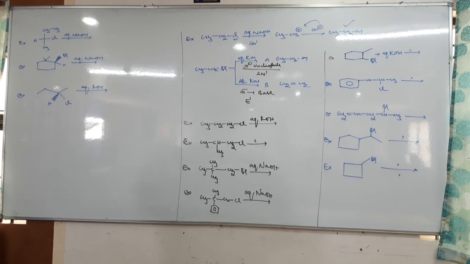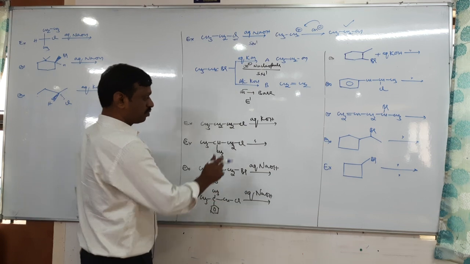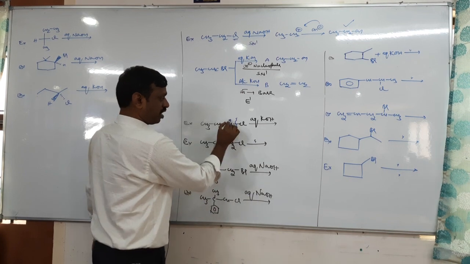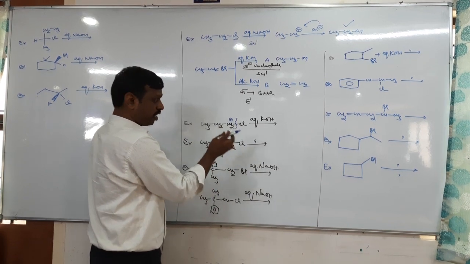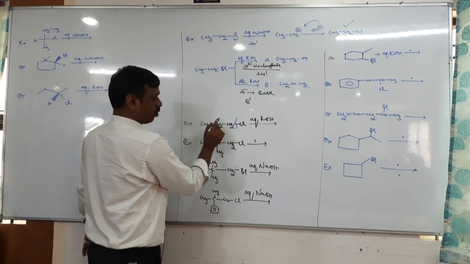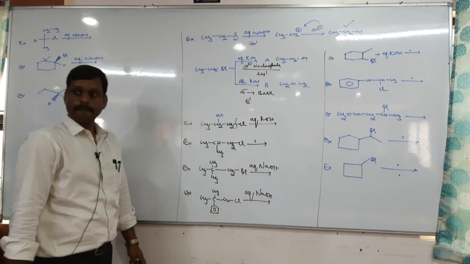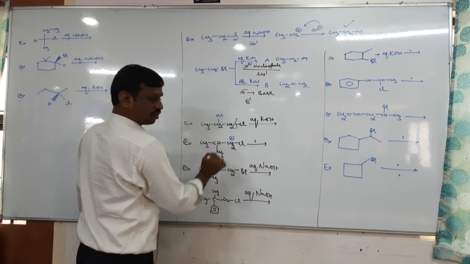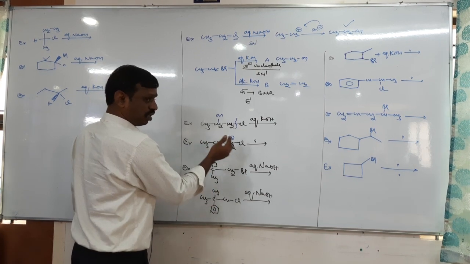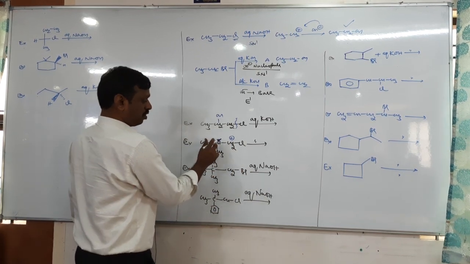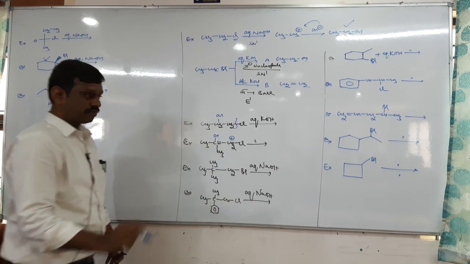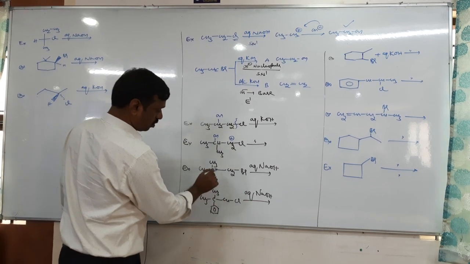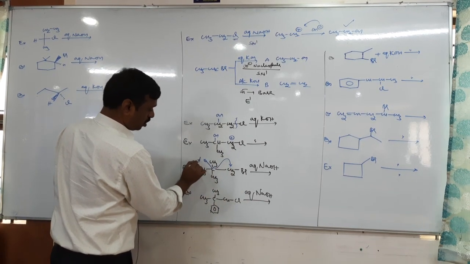Okay, tell me the product here. You do it like this. First remove this, you get a carbocation here. Then there is a rearrangement, the carbocation comes here, therefore OH comes here. That's it. Next, here the carbocation is on a primary carbon. Which shift is next? Hydride shift. Then OH comes here. Okay, next here, methyl shift, then OH comes here.